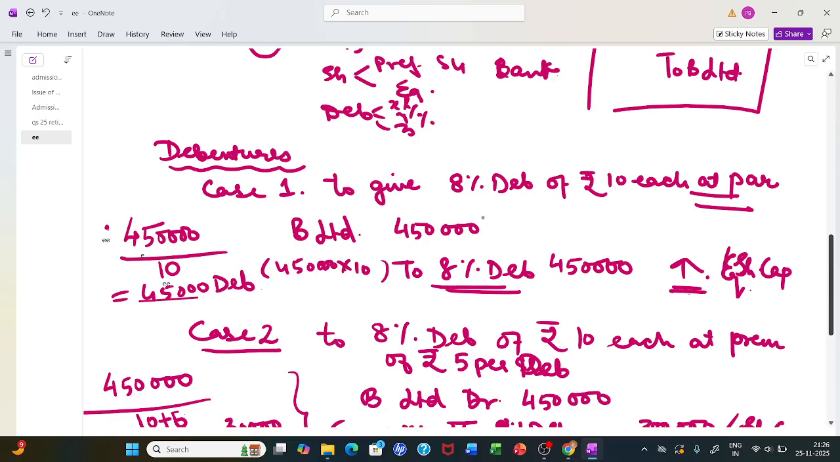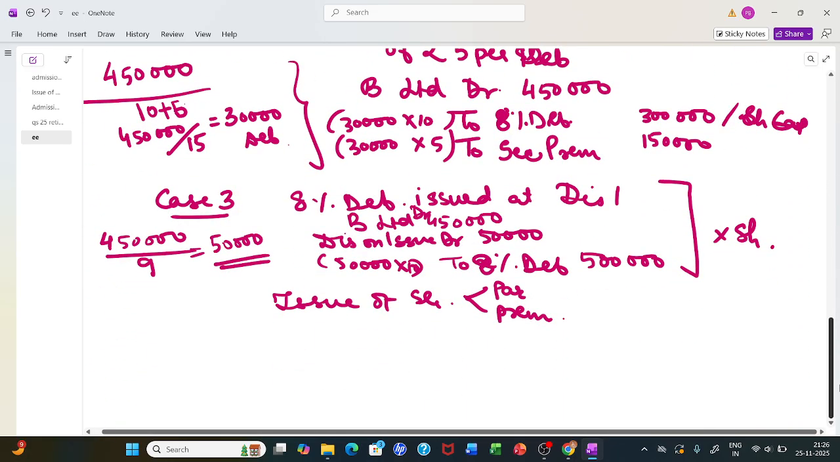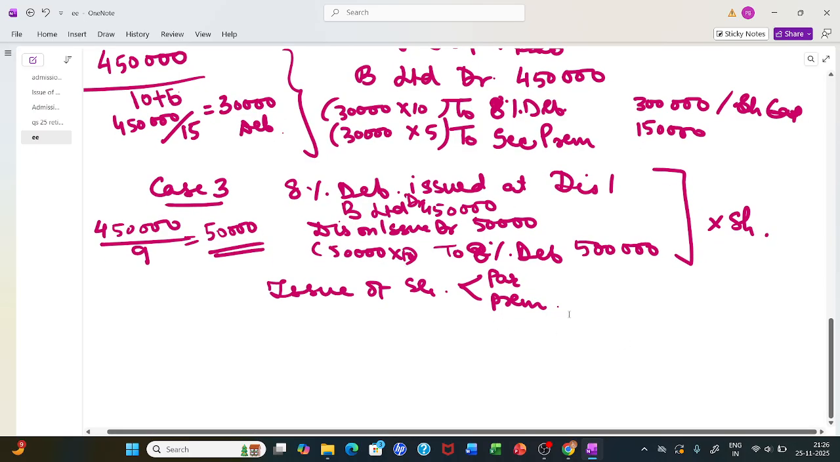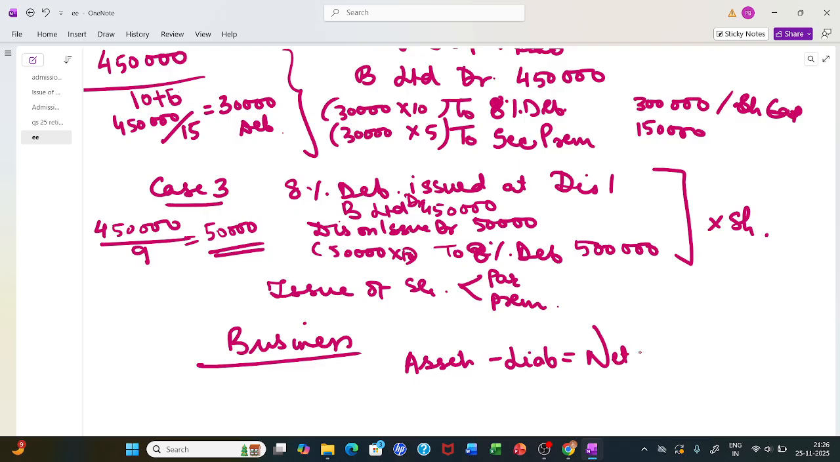Sometimes they can tell you, we have purchased a machine and we have given 45,000 debentures of 10 each. That means the consideration given by us is 4,50,000. This is the case when we purchase a fixed asset. The next possibility is that we might purchase a business from someone. When we purchase a business, we get its assets and liabilities. So assets minus liabilities gives me net worth. Now that net worth needs to be given as consideration if A Limited purchases the business of B Limited.